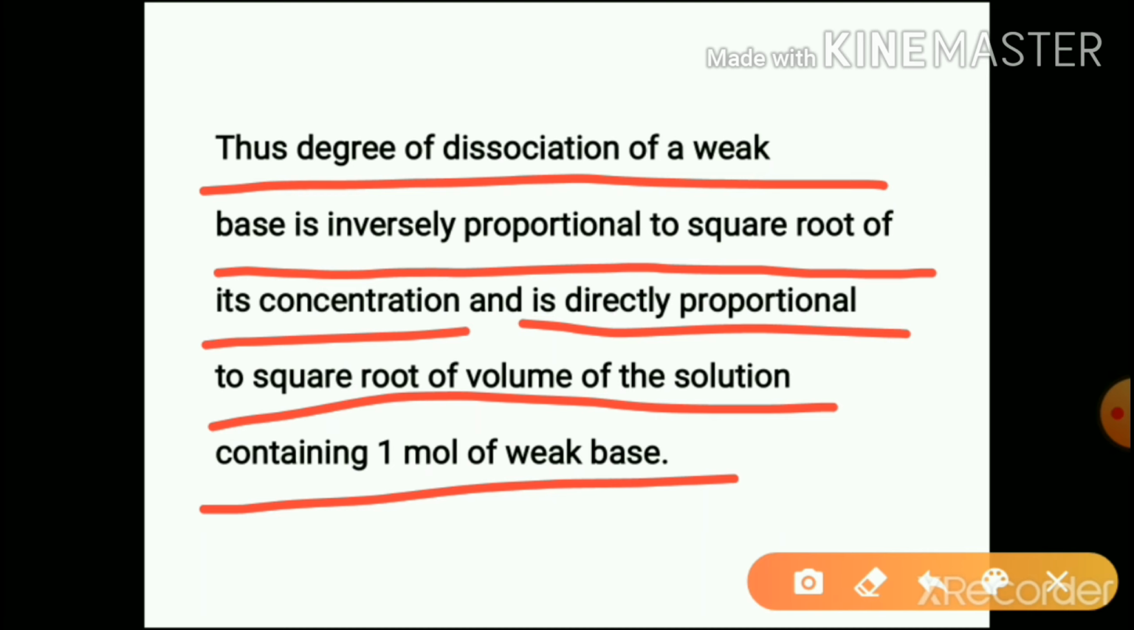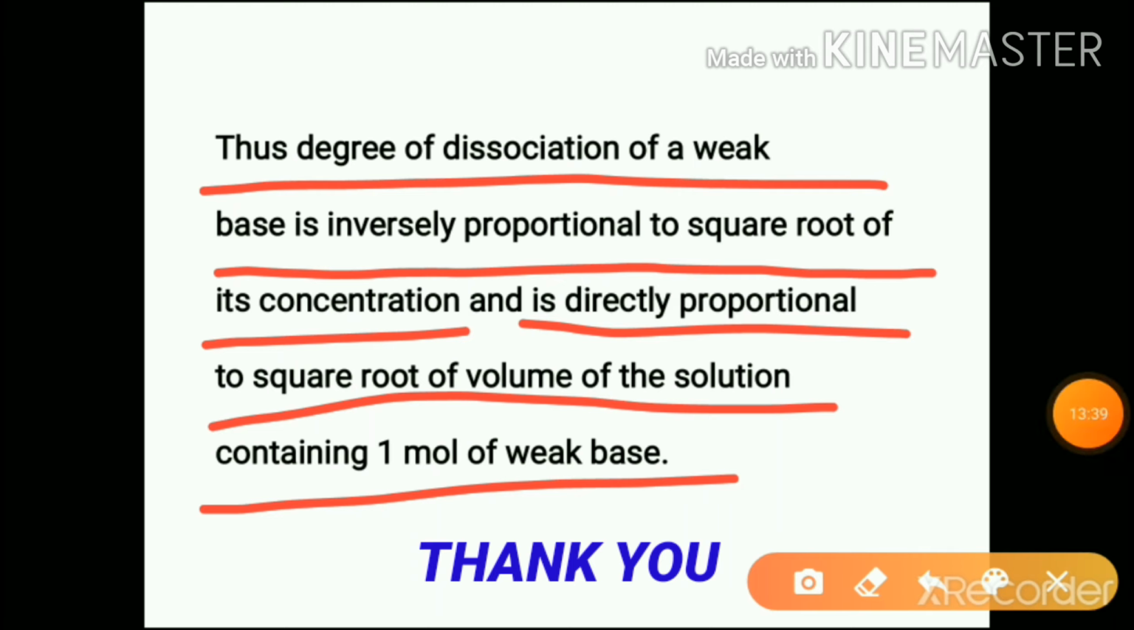So, in this video, we have discussed acid-base theories, the dissociation constants, which are the acid dissociation constant and the base dissociation constant, and Ostwald dilution law. In the next video, we will study the next part.